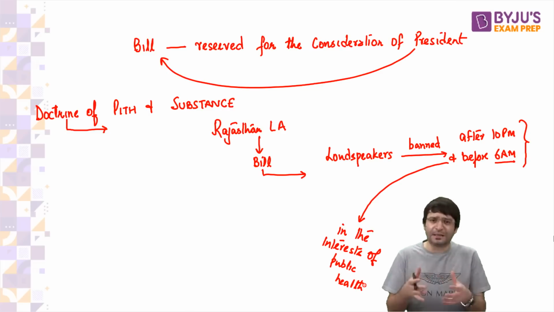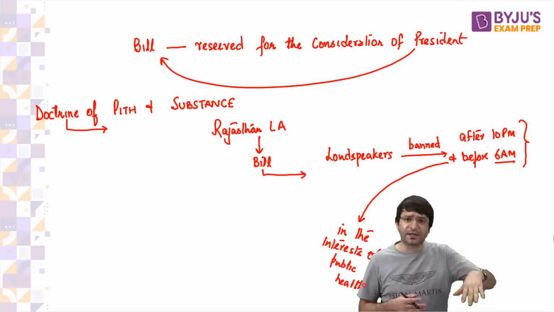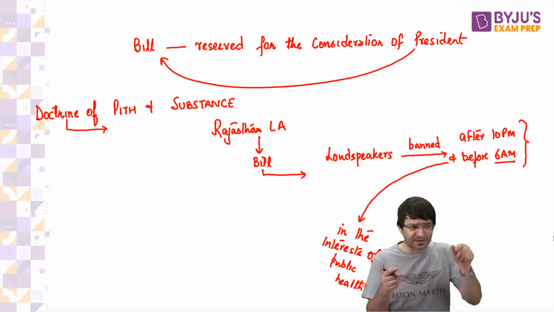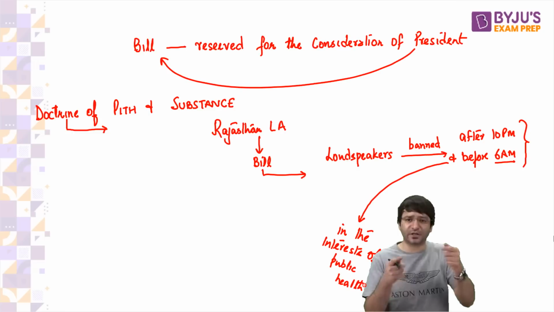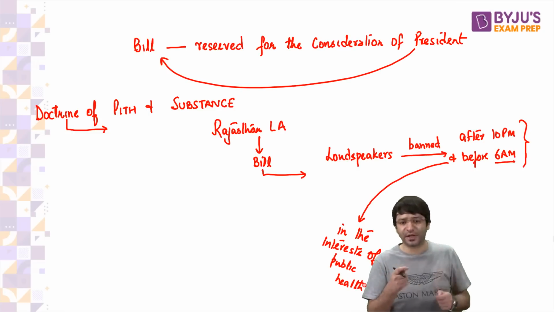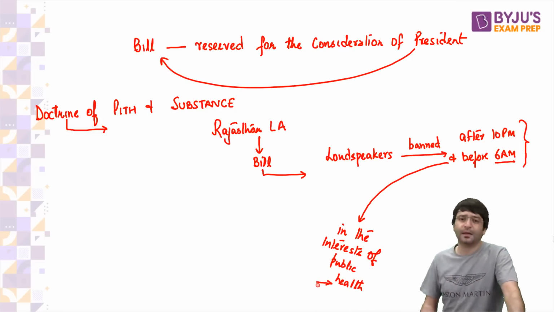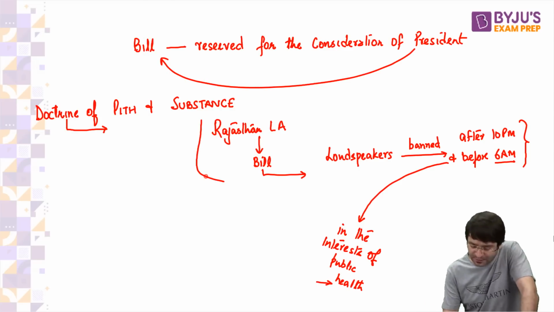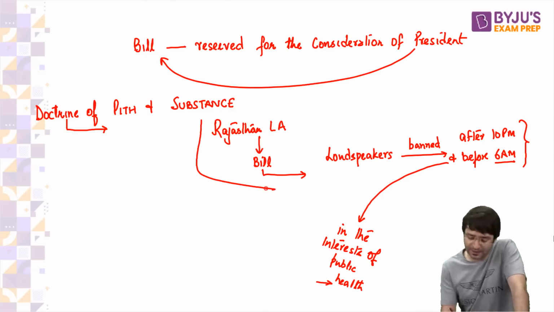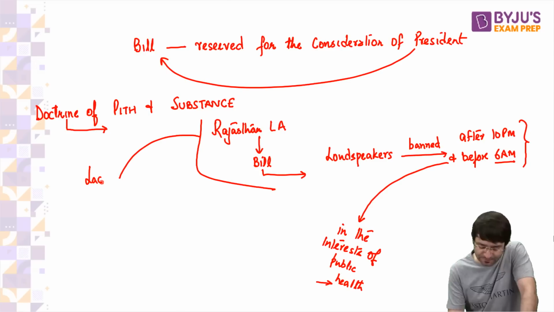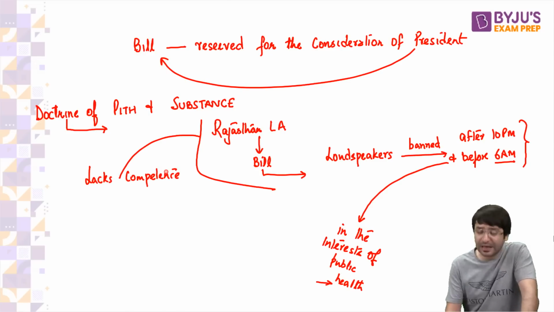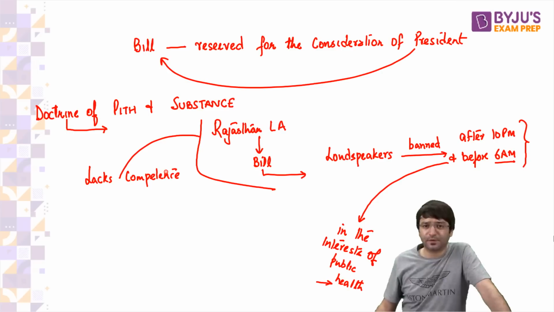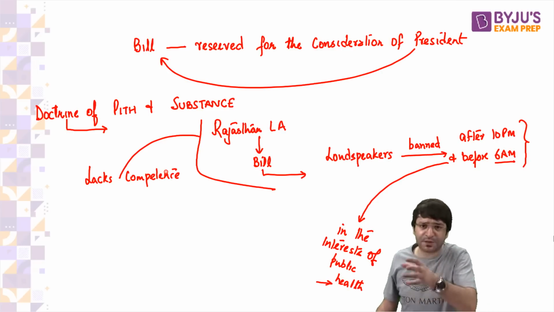Why? Because health is a subject under the state list. In the distribution of powers, state legislatures have the power to legislate on health. The matter went to the court. My lord, this bill is unconstitutional. Why? Because the Rajasthan Legislative Assembly lacks competence in passing such a bill. This is not within the domain of the Rajasthan legislature.